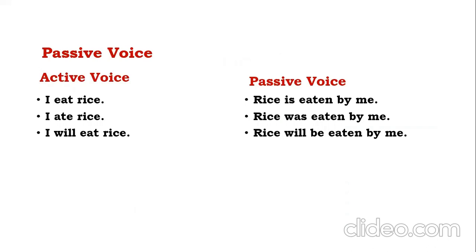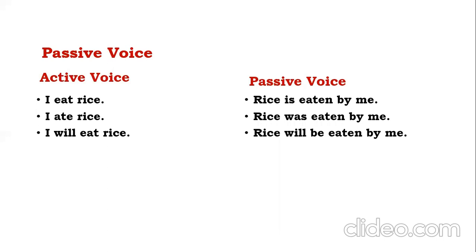I eat rice. In passive voice, rice is eaten by me. I ate rice. Rice was eaten by me. I will eat rice. Rice will be eaten by me. You can see the changes. Rice is eaten by me. I eat rice. Rice is eaten by me.